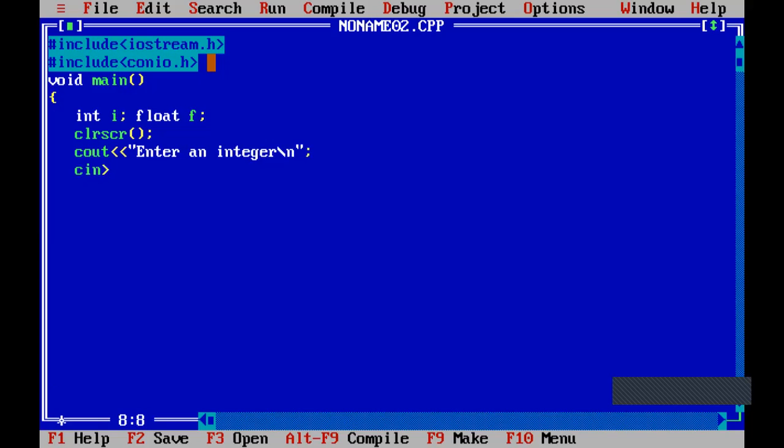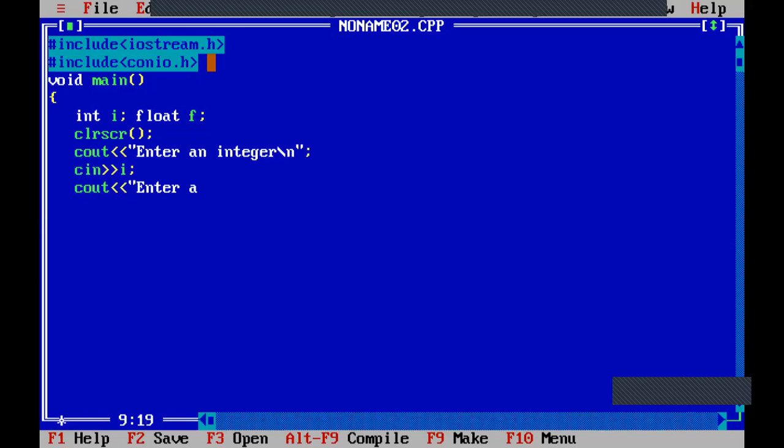Then cin I. Similarly, enter an integer and floating point number. I can even write the cout statement in one statement. There I've entered it two times just to understand. That's all. Then cin F.